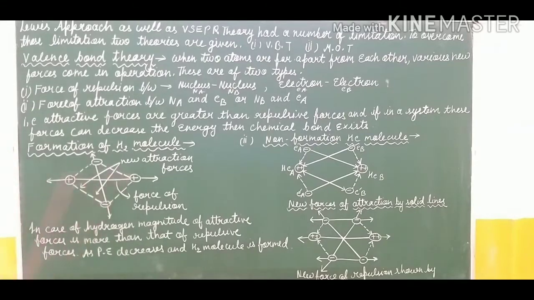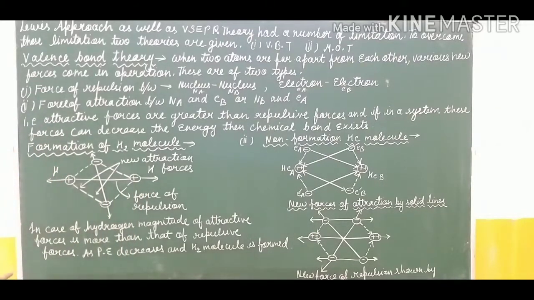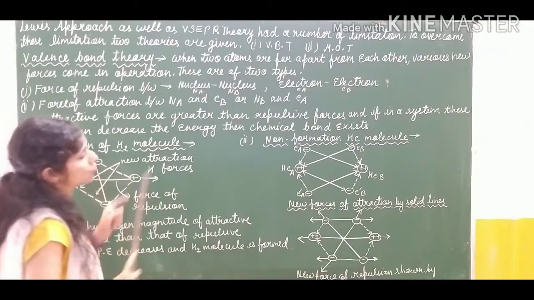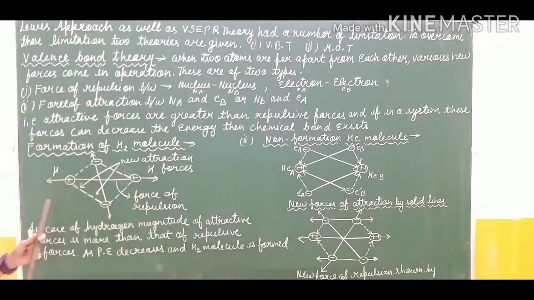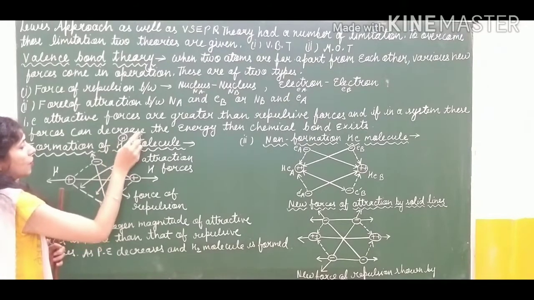Suppose these two atoms are there. Let this be the first atom and another atom. These two are the H2 molecule and the helium molecule I have taken. In the formation of the H2 molecule, we know that two atoms are there, one atom and another atom of hydrogen.